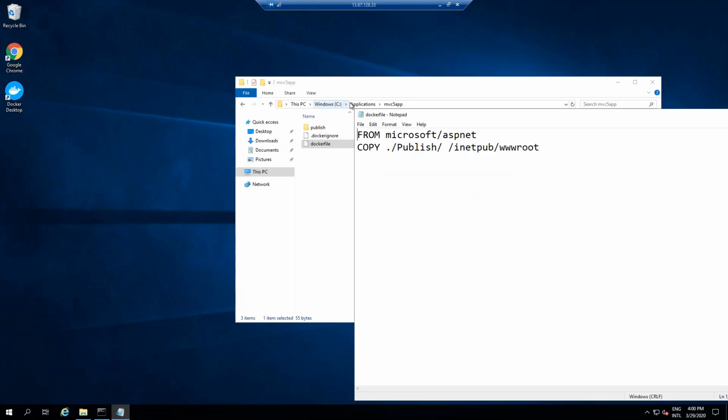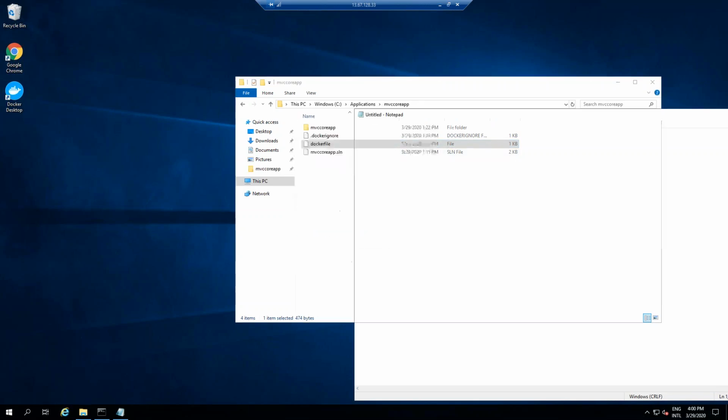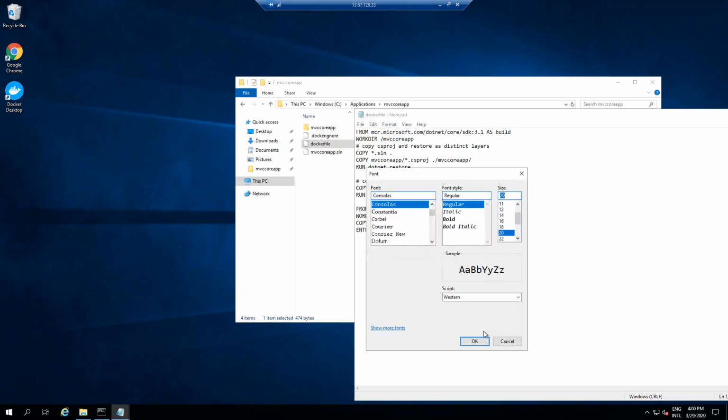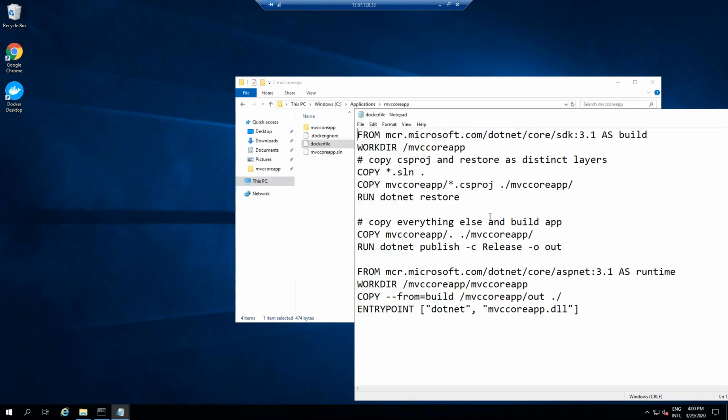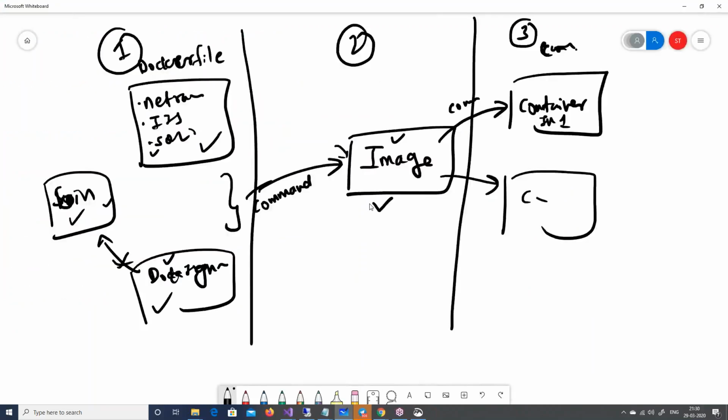So there it is. In the same way, for MVC core also, I have created the Docker file out here, the same thing. Docker file, notepad. Same one which I explained to you in Visual Studio. The same thing is out here, right? So all the files are there, everything is there. So we have completed step 1. So this step is completed. We have the Docker files, we have put it online, right?